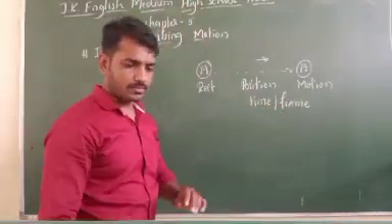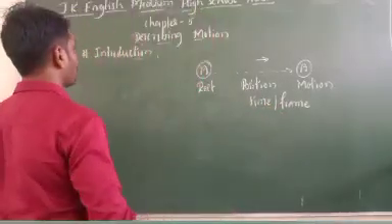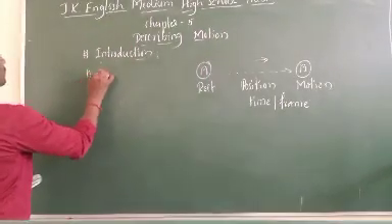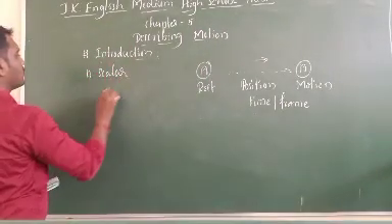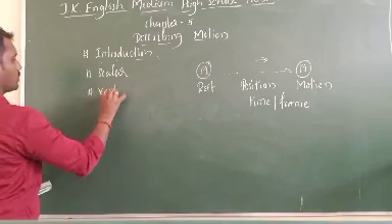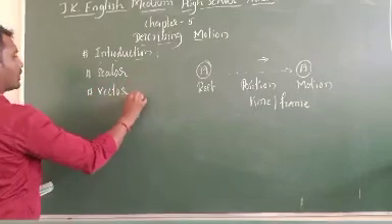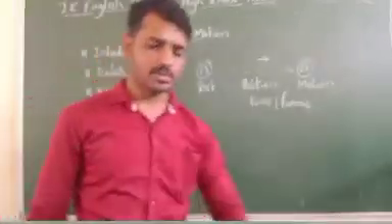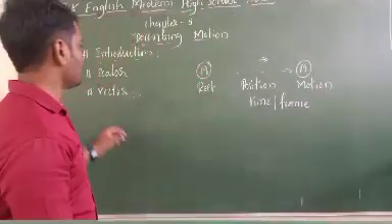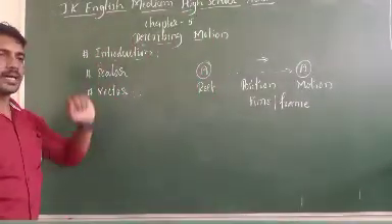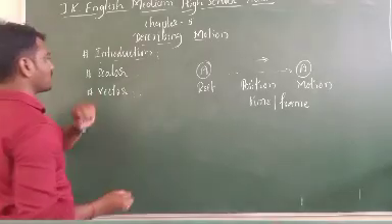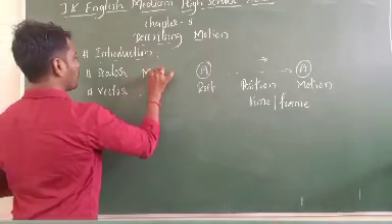Motion. Next one. We have scalar and vector. Scalar quantities and vector quantities. Scalar is nothing but only magnitude.